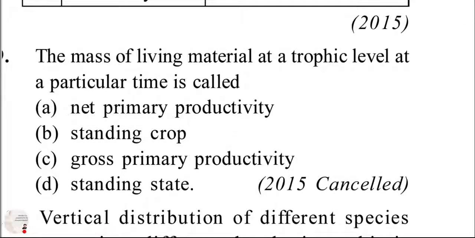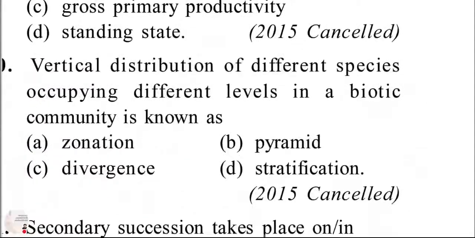Because it is the total amount of living material in a specified population at a particular time, expressed as biomass, or its equivalent in terms of energy. The standing crop may vary at different times of the year, for example, in a population of deciduous trees between summer and winter. So this is about the standing crop, when we talk about a particular time.